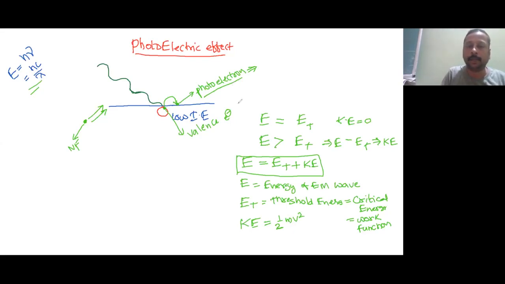So that's why I told you sometimes you have to bear with the basic things. For a photoelectron, obviously you will substitute the mass of the electron. Understood? So kinetic energy is equal to half mv square. This velocity we can find out if you are given the kinetic energy. This is the simplest form.